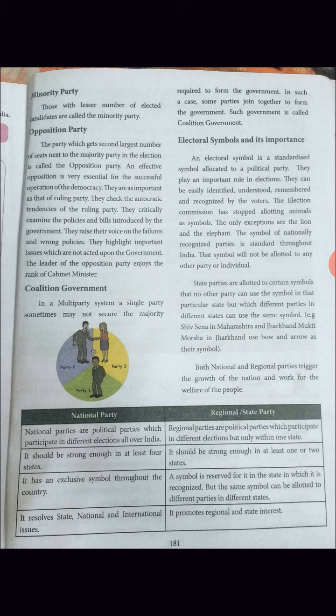In a multi-party system, multi means what? Several, more than two, three or more. Sometimes they do not secure the majority required to form the government. They are not getting majority votes. In such cases, two or three, four, five parties join together to make the government. That is party 1, party 2, party 3. So in Tamil, Katchi 1, Katchi 2, Katchi 3, like that. They join together and form the government. Such a government is called a coalition government. Kootani Aatchi.